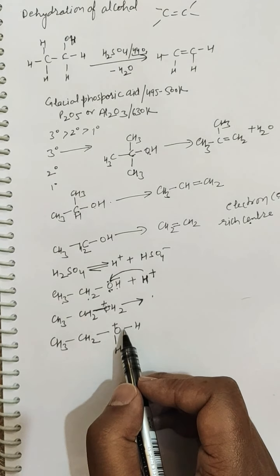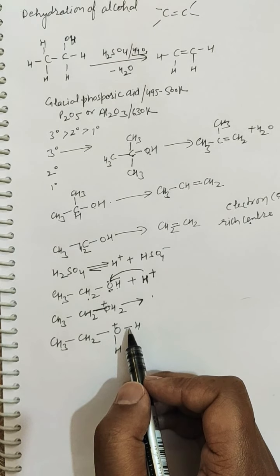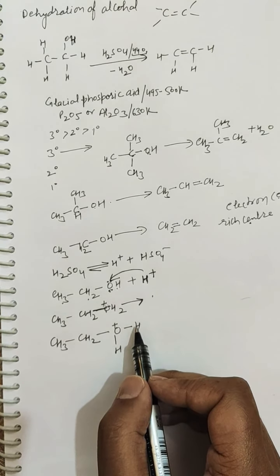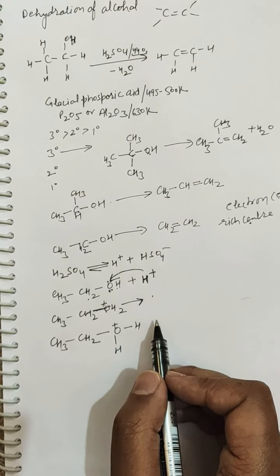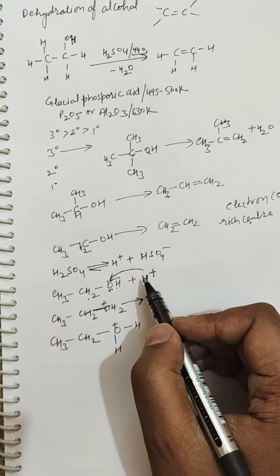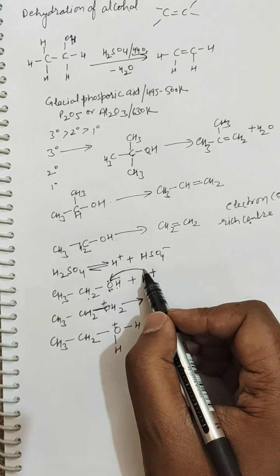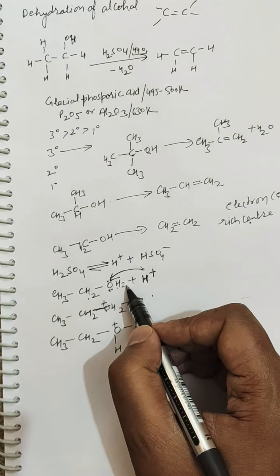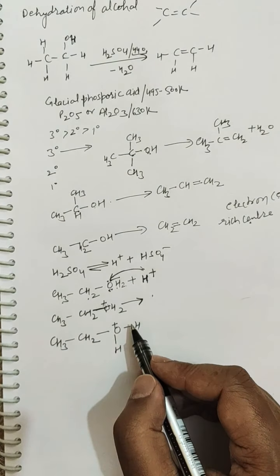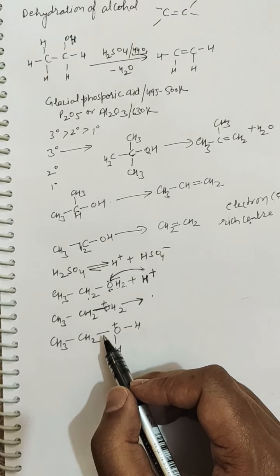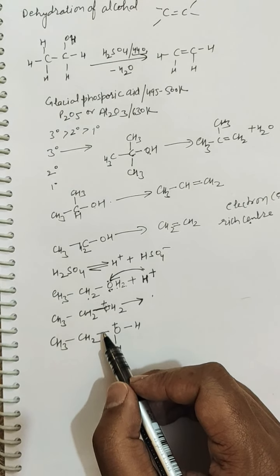If this bond breaks, there will be formation of proton again, because this hydrogen will be lost. Similarly for this one, you just take this arrow to the reverse side in this manner and write OH2. So this proton will be lost, or this proton will be lost, or the third option is